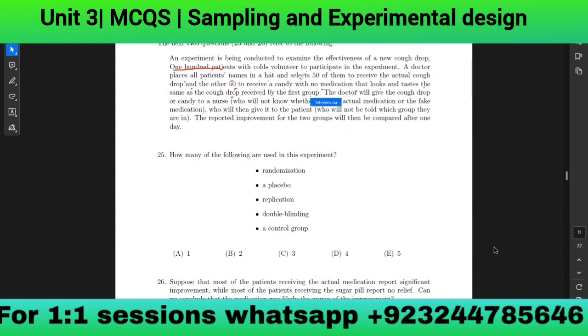The doctor will give the cough drop or candy to the nurse, who will then give it to the patient. The reported improvement for the 2 groups will then be compared after 1 day. How many of the following are used in the experiment? Randomization, placebo, replication, double blinding, control group. E. E, very good. Control group is used.